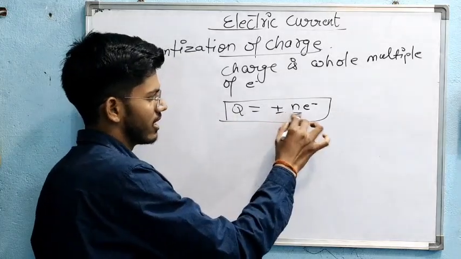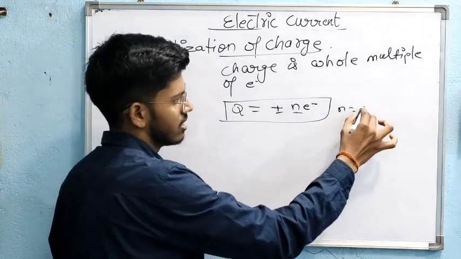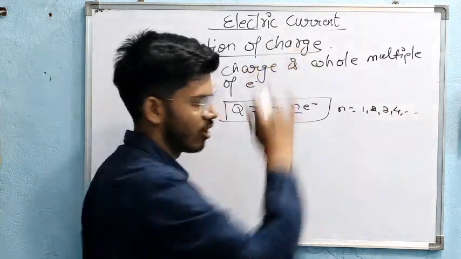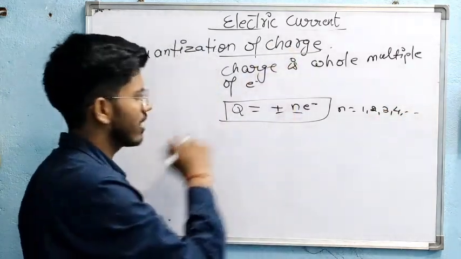Here N is 1, 2, 3, 4, and so on. This is the quantization of charge.